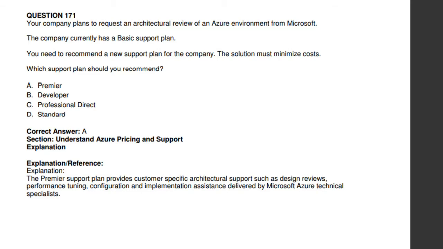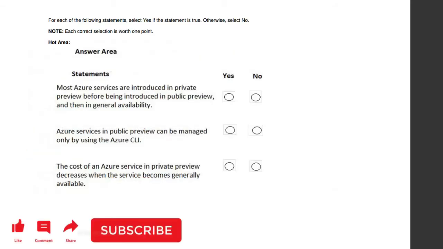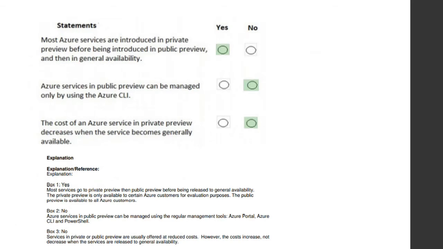So moving to the 172nd question. It's a true or false question. Most Azure services are introduced in private preview before being introduced in public preview. The answer over here is yes. Azure service in public preview can be managed only by using the Azure CLI.